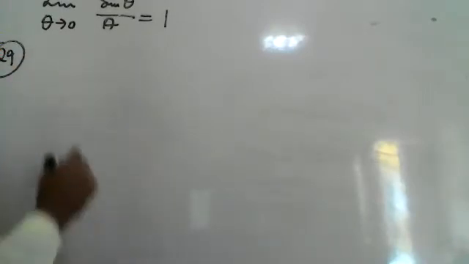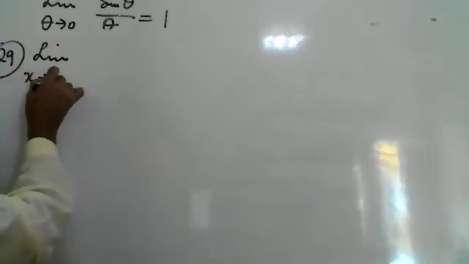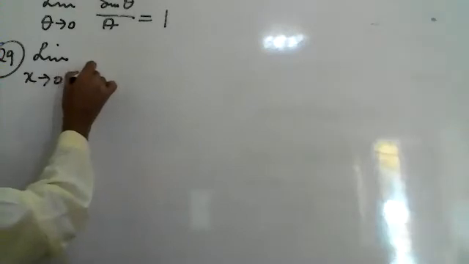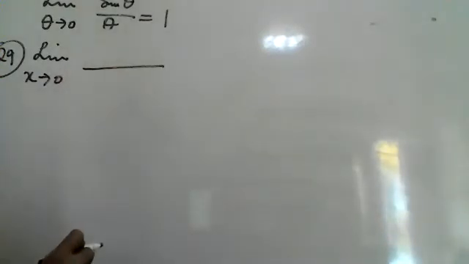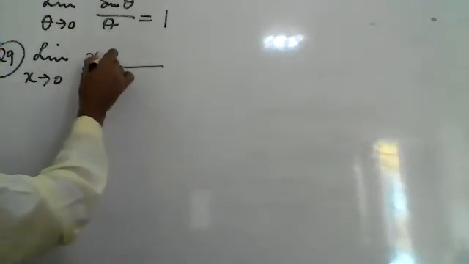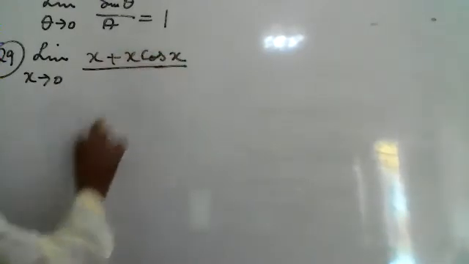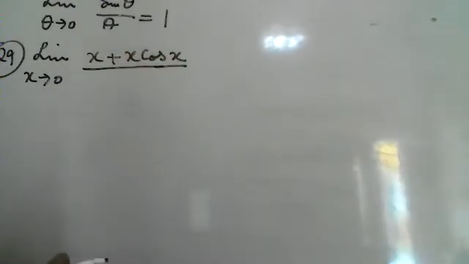Limit x tends to 0, x plus x cos x divided by sin x cos x.